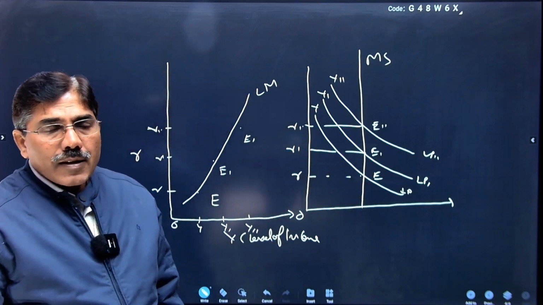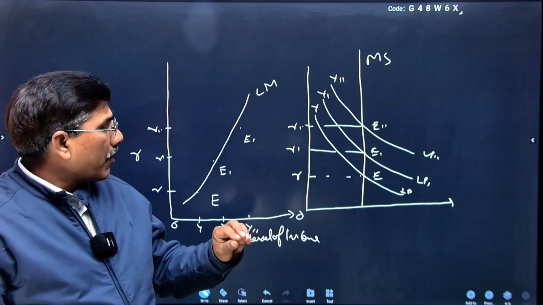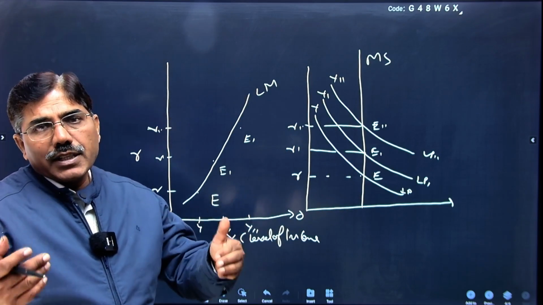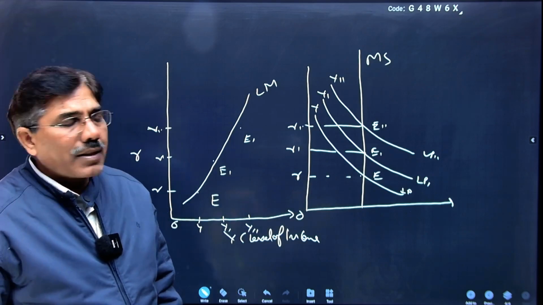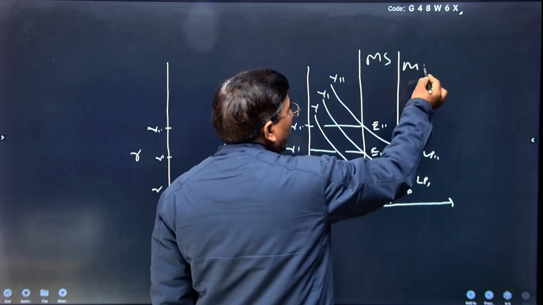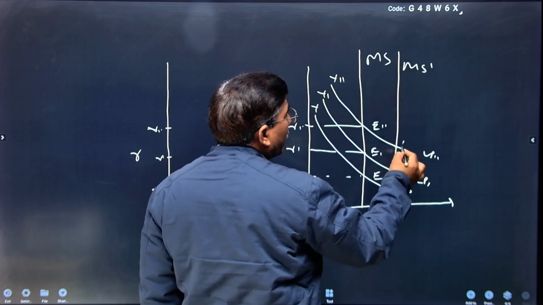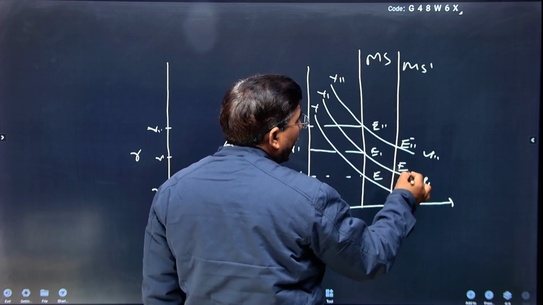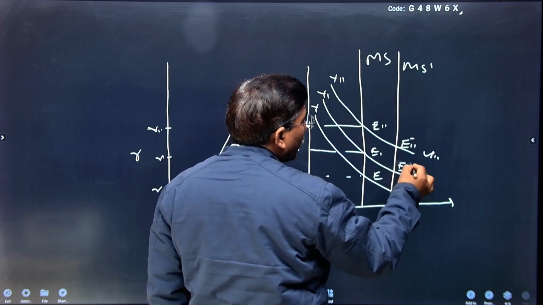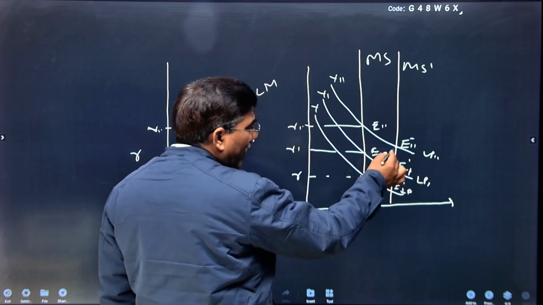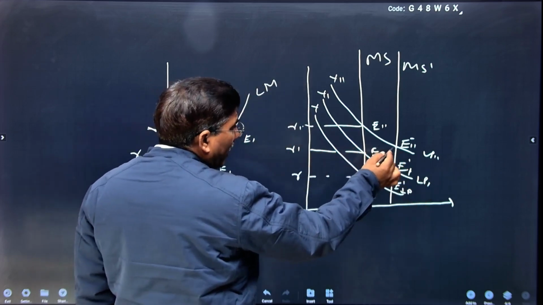Now think, if due to more capital expenditure by the government of India, liquidity or money supply in the system is increasing, then the curve MS will shift from MS to MS dash, and now the equilibrium points also shift to E double dash, E dash, and E. In this way, the rate of interest is comparatively low with the same level of income.